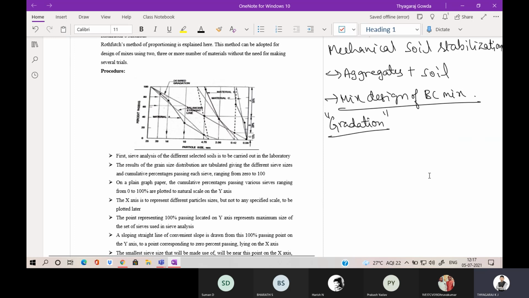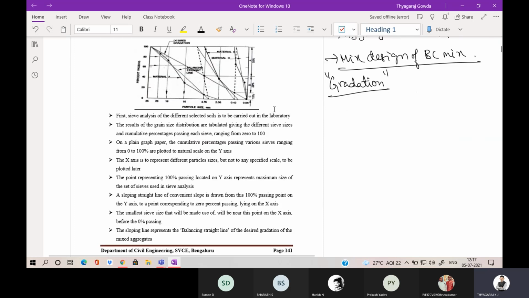So what is the procedure we are going to follow? First, sieve analysis of the different selected soils is to be carried out in the laboratory. You are going to conduct a sieve analysis of the soil that you are going to mix with the aggregates. That is the first and foremost thing.